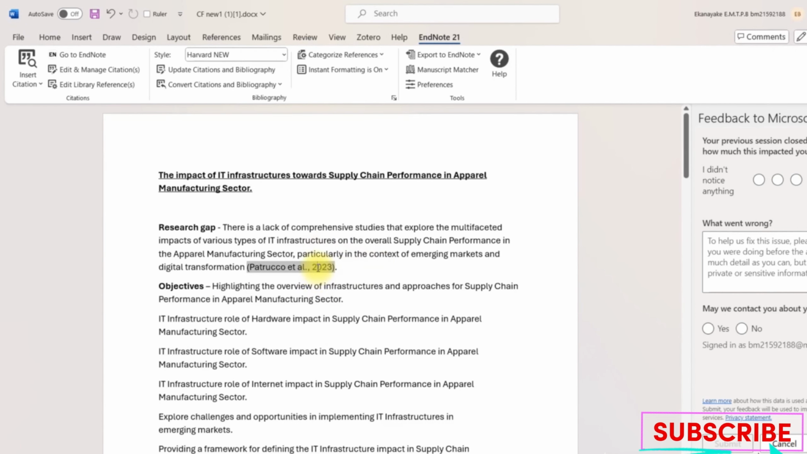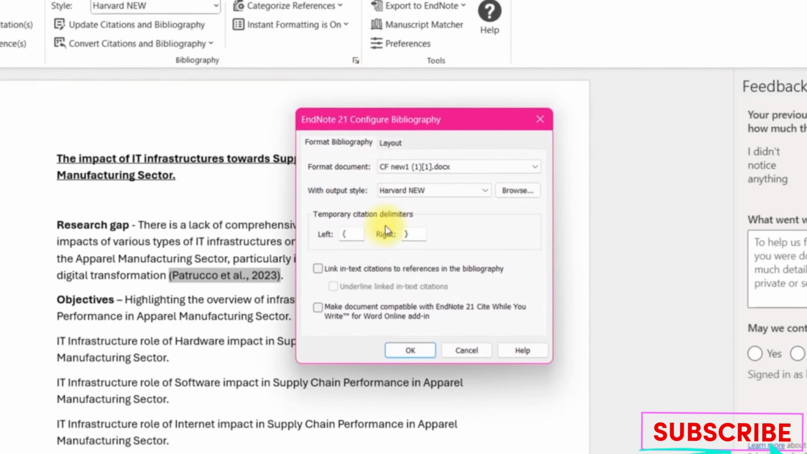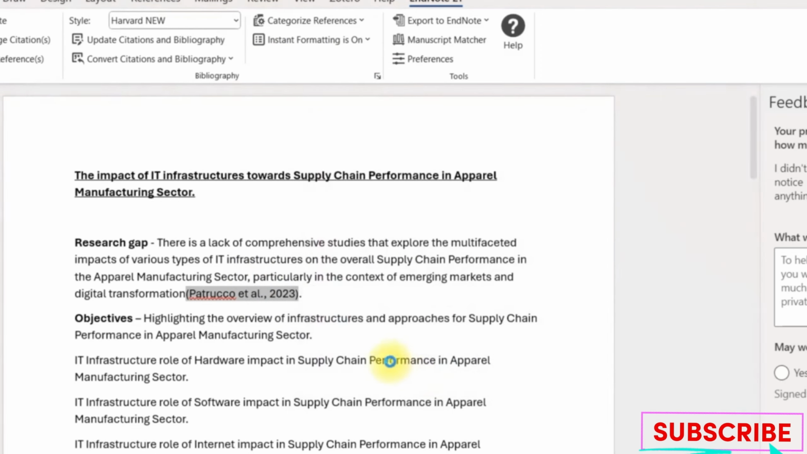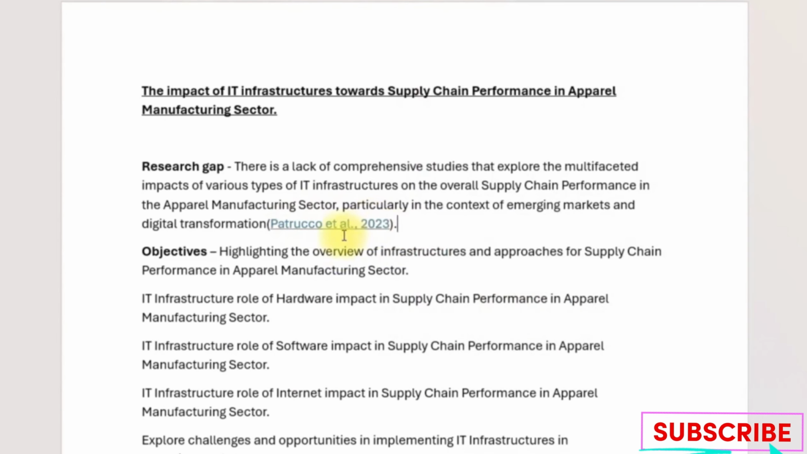Now, I'll show you how to link your reference. Follow these steps. Now you can see reference are linked.